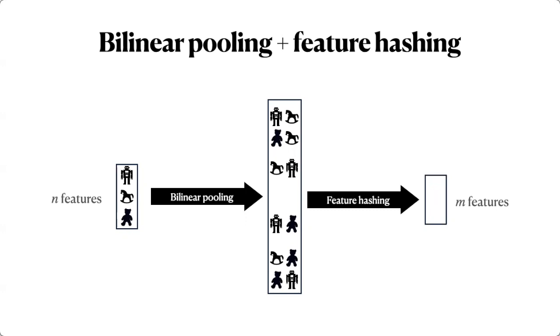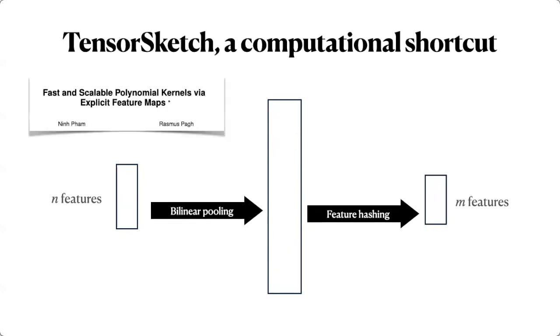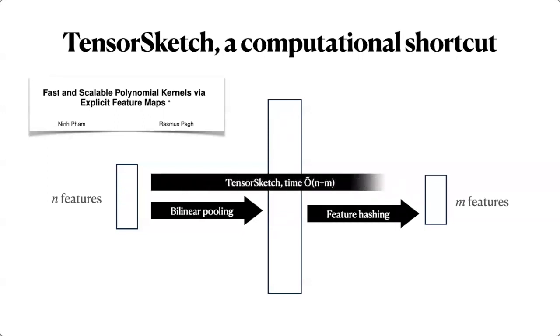But of course, doing this transformation is still expensive, right? So we need to do the bilinear pooling, find all pairs of things, and even though we end up with something small in the end, there's a big cost. So what Neil and I found out, and we call it tensor sketch, is that there's actually a shortcut. There's an algorithm that goes directly from the feature vector to the feature hashing of the bilinear pooling vector.